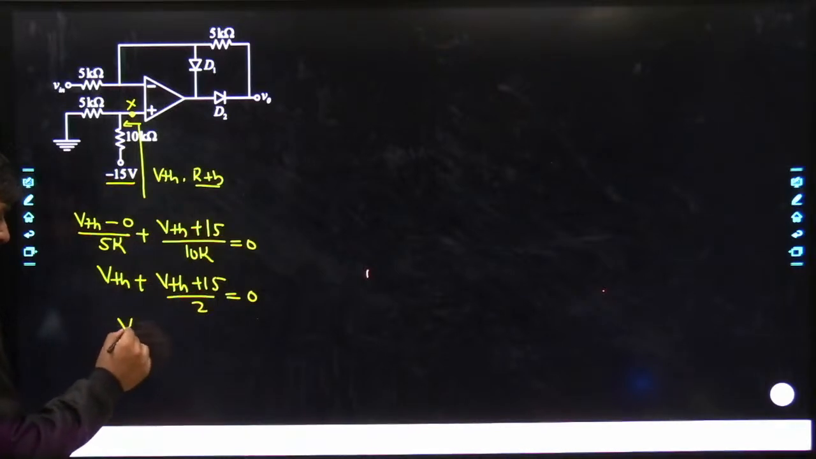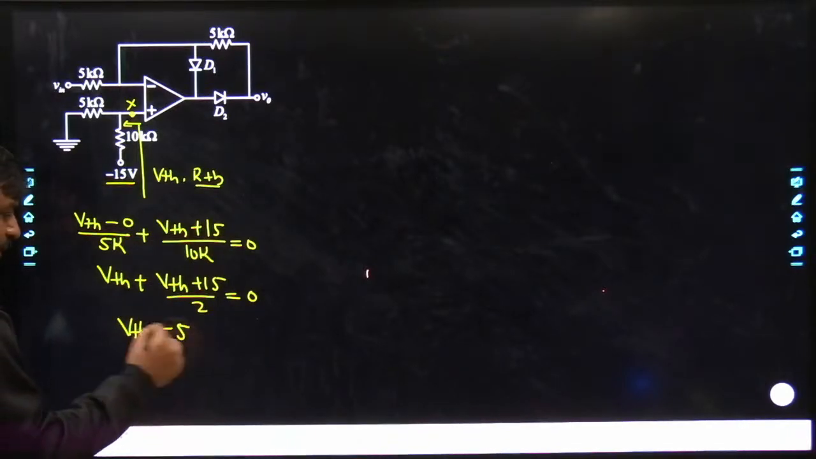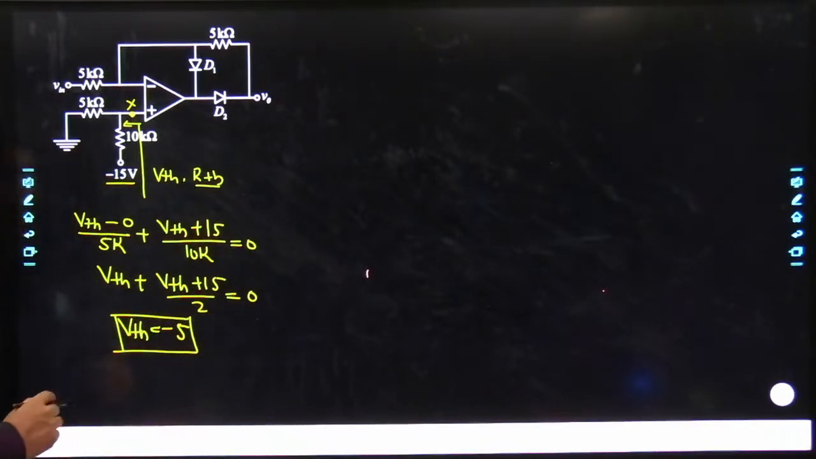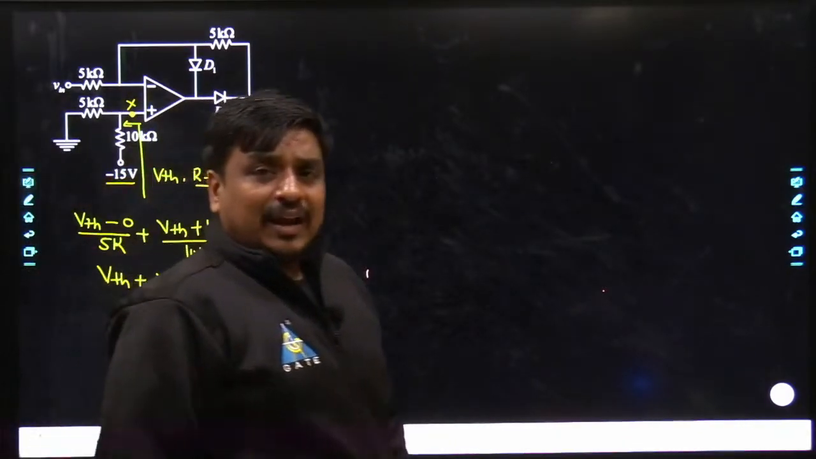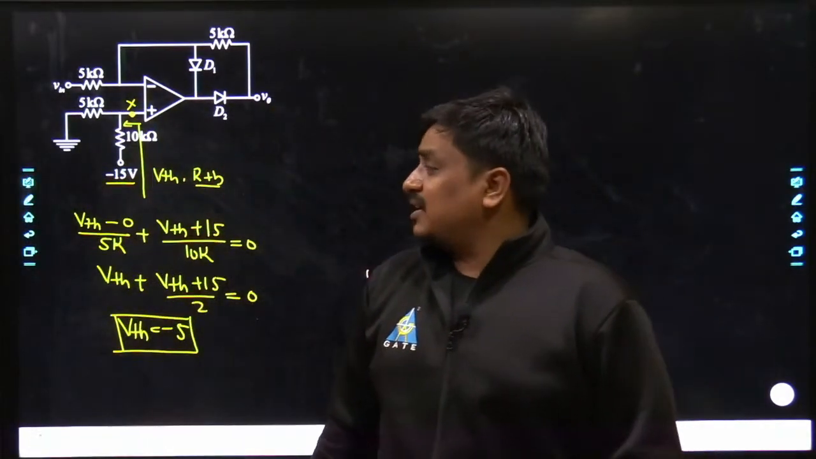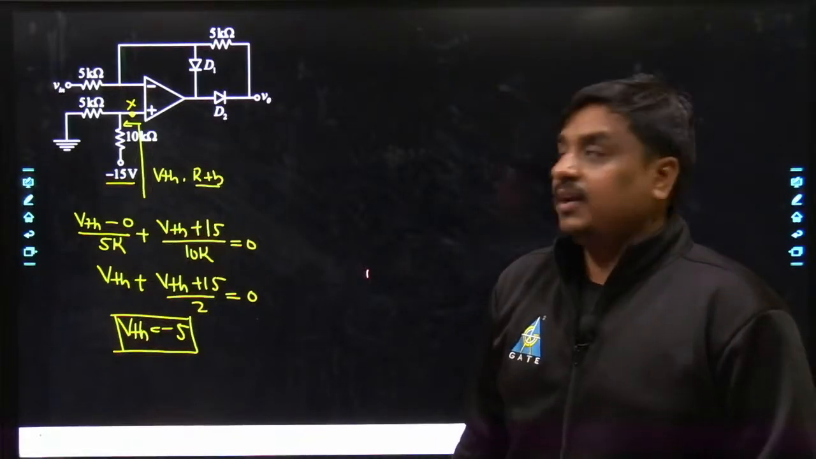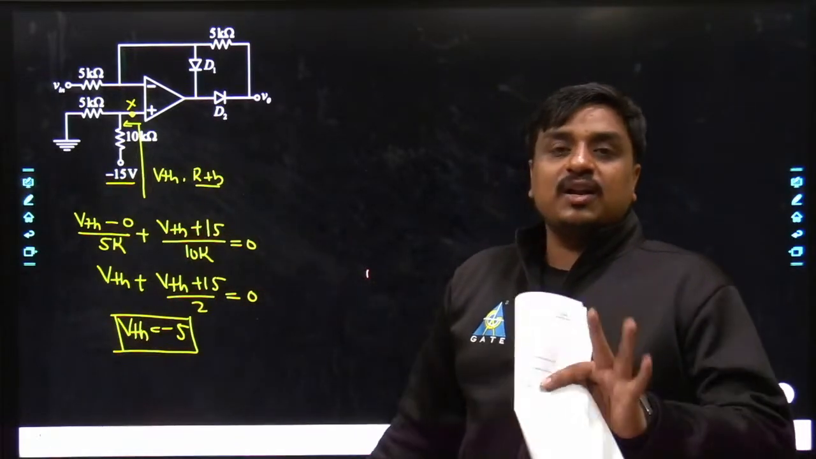So the worth of VTH would be equal to minus 5. Now I would ask one more important thing: whether we really want to calculate the RTH, or the calculation of RTH is not needed. No, not at all needed. If you are calculating the RTH unnecessarily, you are wasting your time.